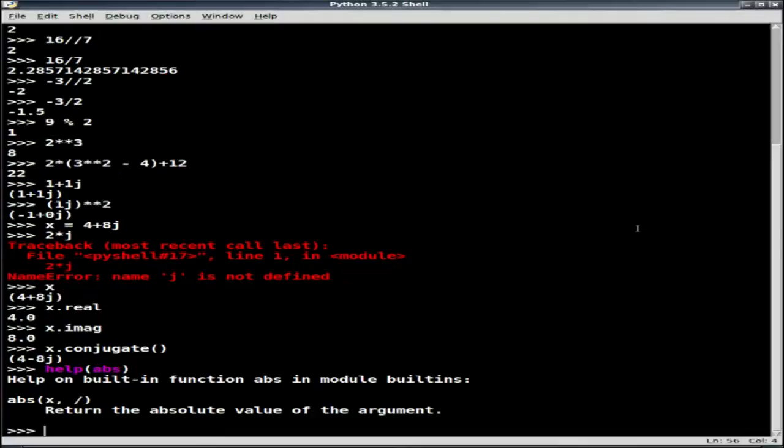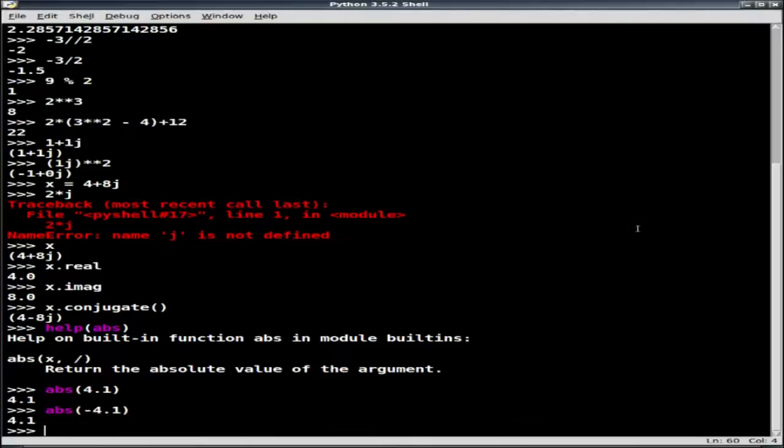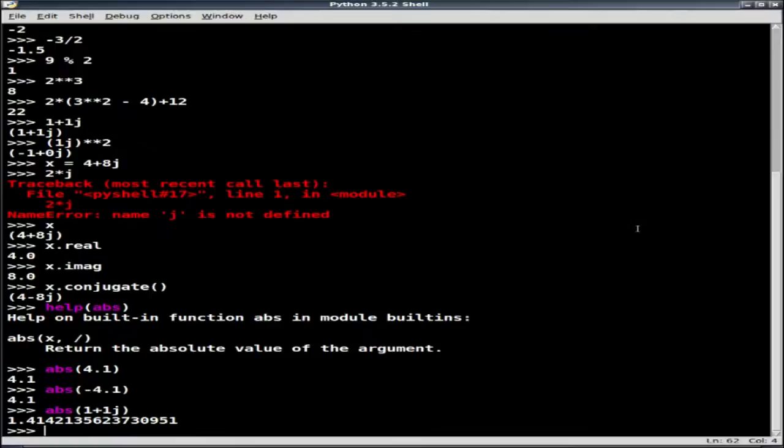And so if I would do the absolute value of 4.1, of course, it's just going to hand me 4.1. If I do the absolute value of negative 4.1, it's going to hand me 4.1. And if I would do the absolute value of 1 plus j as my complex number, it's going to return me something that really looks like the square root of 2.